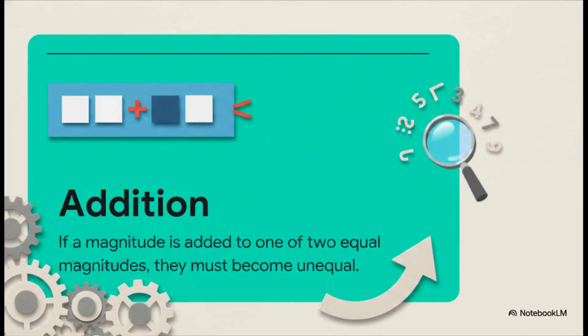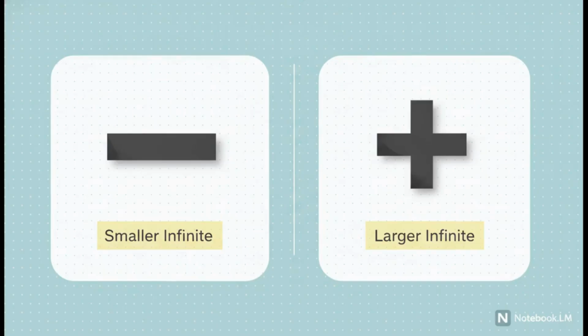Let's keep the momentum going. Rule number 2. If a magnitude is added to one of two equal magnitudes, they must become unequal. Again, a straightforward, completely undeniable mathematical reality. We are building an ironclad foundation here. But wow, here is where it gets absolutely fascinating. Al-Kindi introduces what we call the nested infinites paradox.